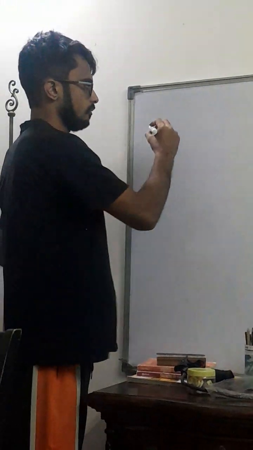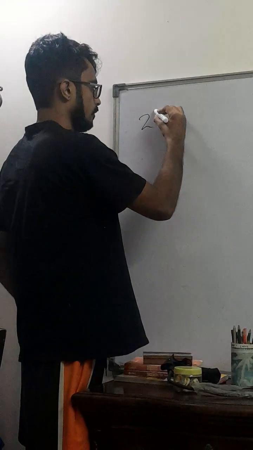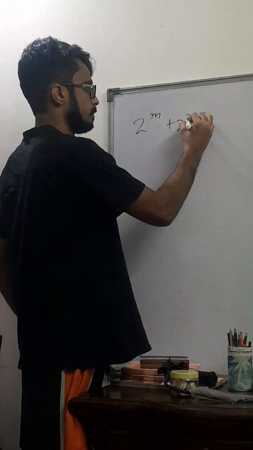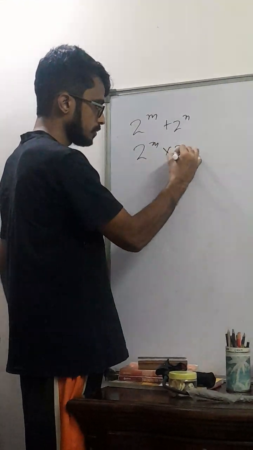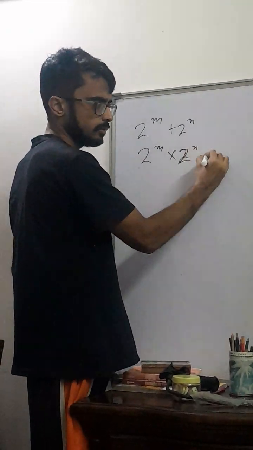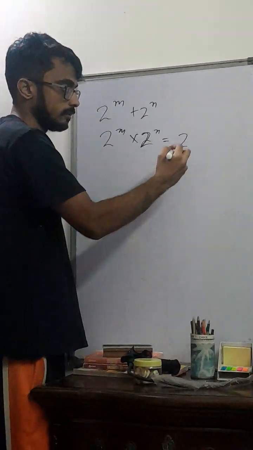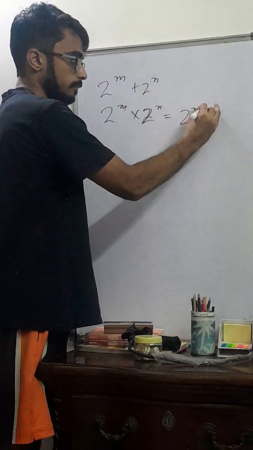Well, if it's 2 to the power m and 2 to the power n, we can't do any operations. But if it's 2 to the power m into 2 to the power n, this we know is equal to 2 to the power m plus n.